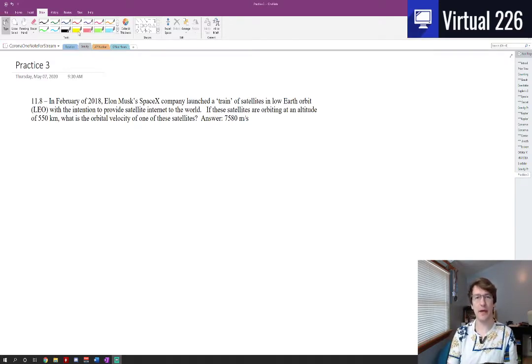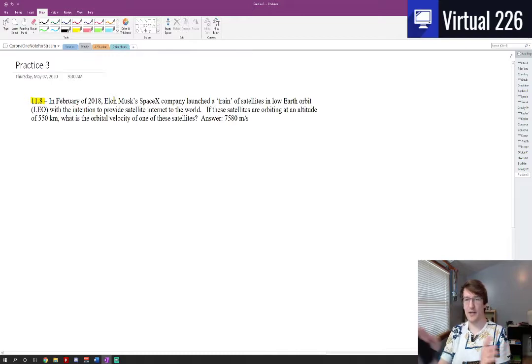So we're looking here at gravity, practice 3, problem 11.18, or 11.8, what did I say, 11.18? And if you didn't know, back in February of 2018, Elon Musk's company, SpaceX, began to launch a number of satellite trains, just one satellite after the next, in low Earth orbit, also known as LEO, with an intention to eventually put enough of these satellites up into orbit to provide full Earth coverage for satellite internet.